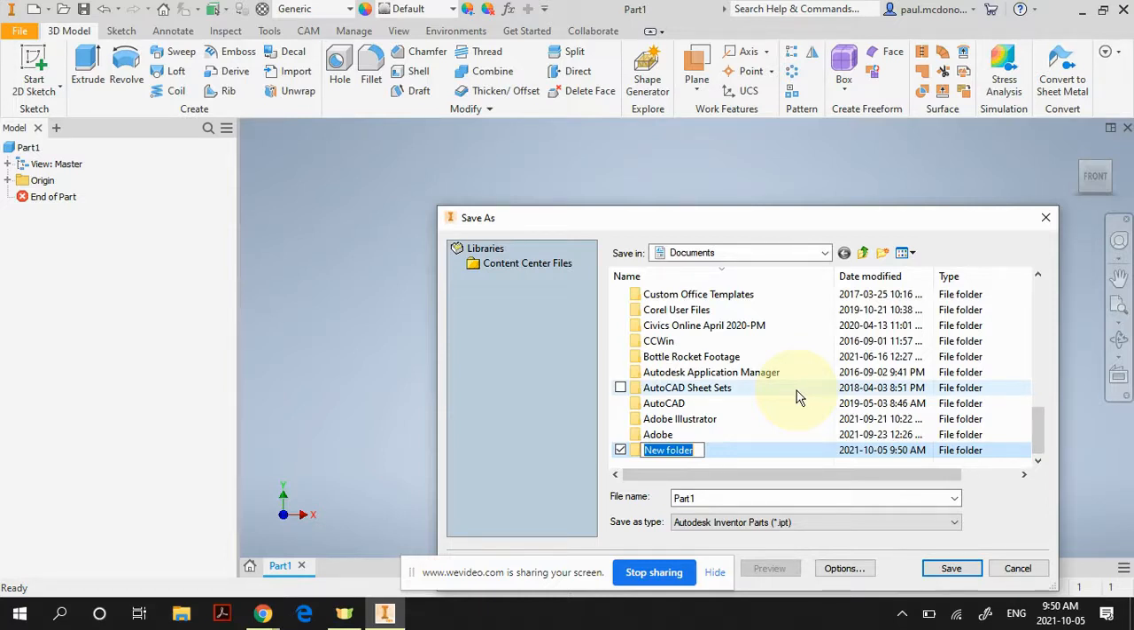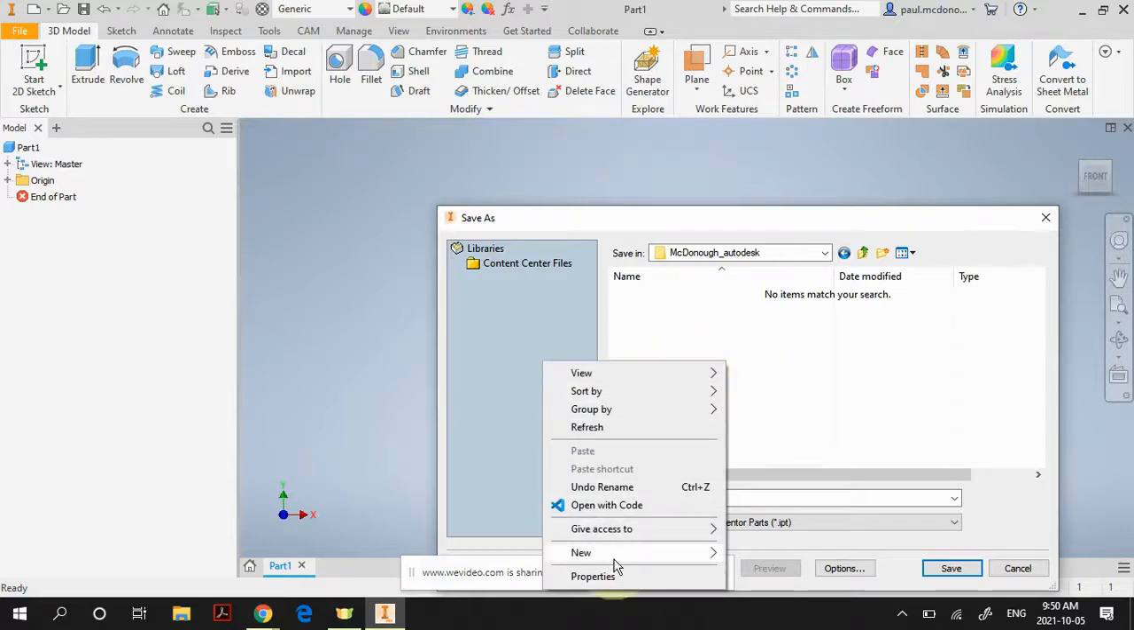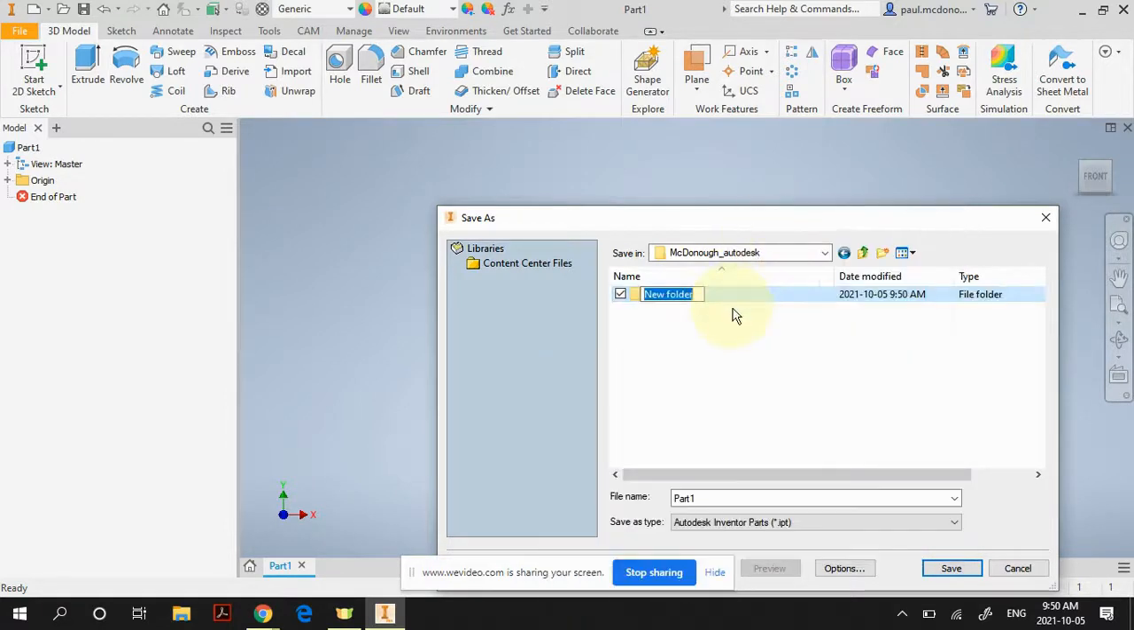So in my case, it's going to be McDonough_Autodesk. Okay? And you're going to click on that and it'll open up. When it opens up, you're going to create another folder in here and you're just going to call that Inventor. Okay?